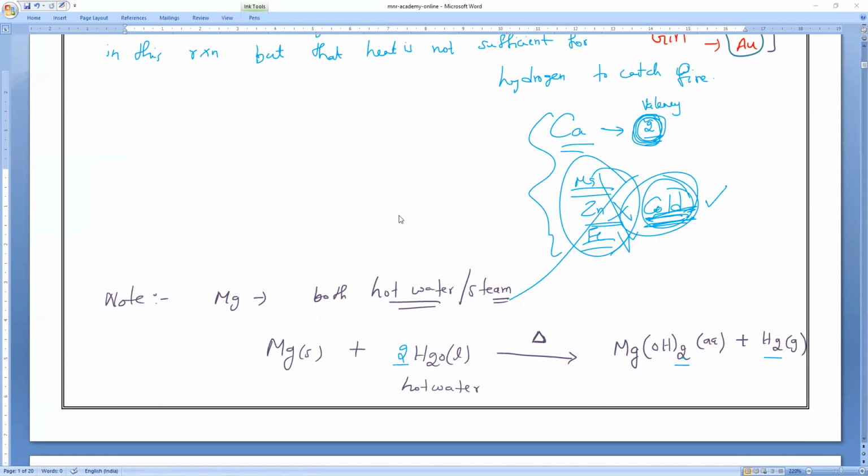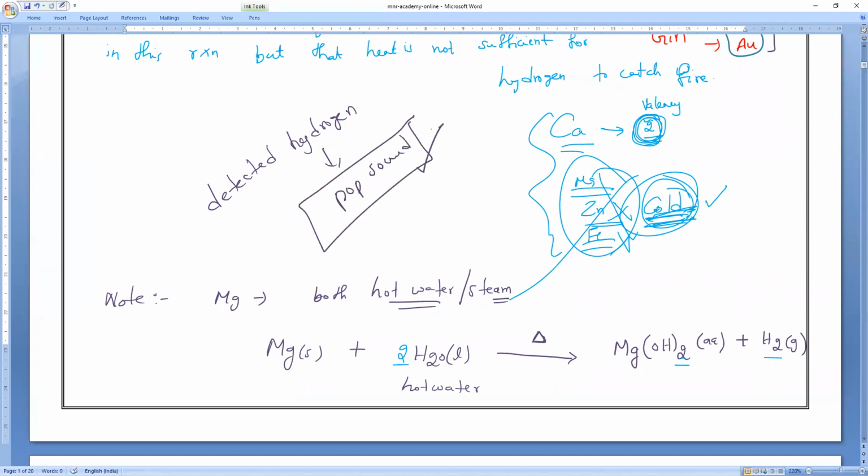Now note a point: hydrogen always burns with a pop sound. What is the detecting method for hydrogen? Hydrogen is detected by the burning test. How does it burn? With a pop sound. If you bring a matchstick near it, it will burn with a pop sound.